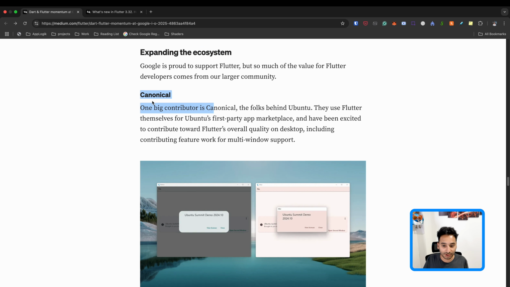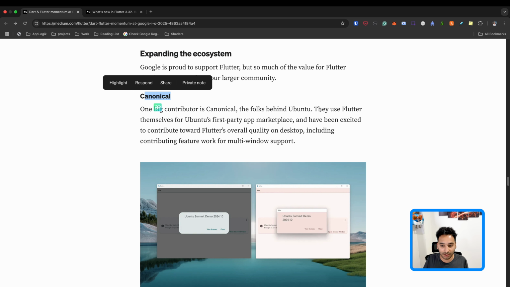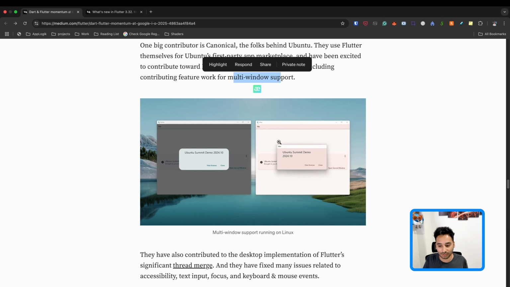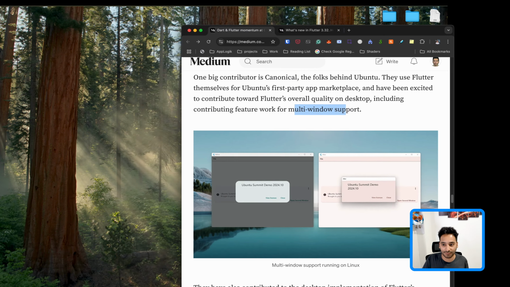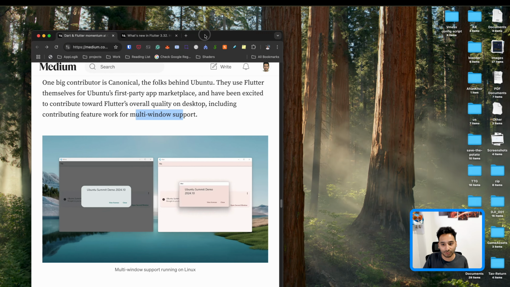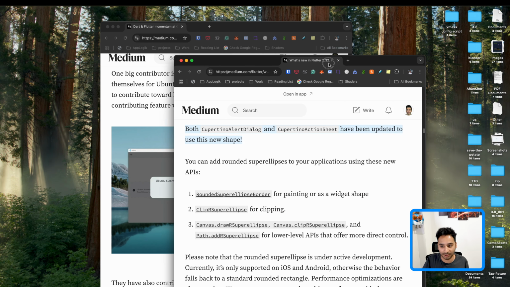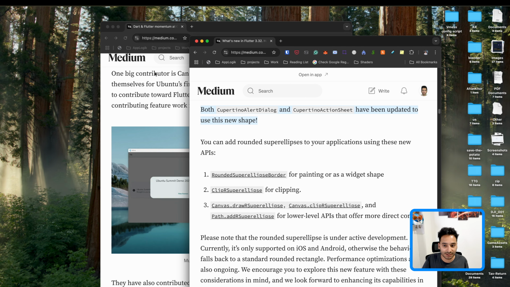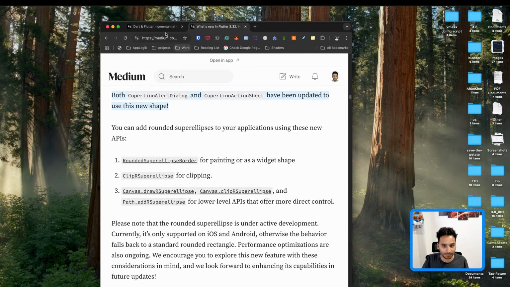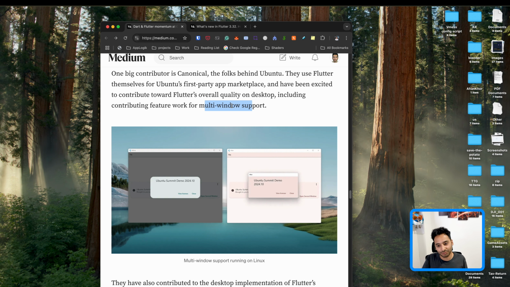Canonical is contributing to Flutter a lot. They are working on multi-window support. So as you see here, we have multi-window. For example, on the desktop, if it is a Flutter window, you cannot have a second window at the moment. But with this release or in future releases, we are going to be able to have Flutter multi-window.